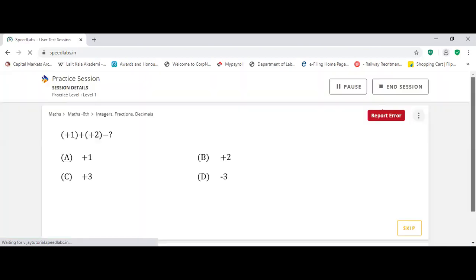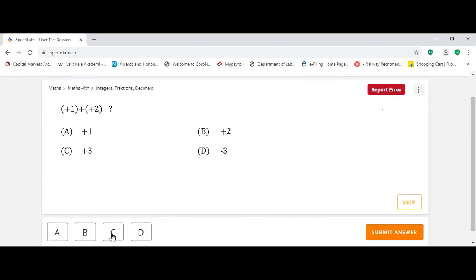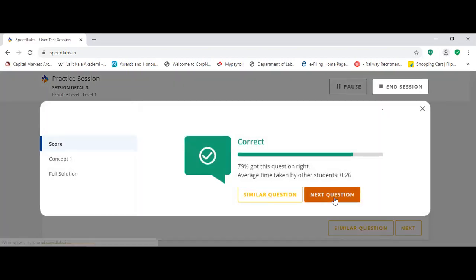Once you start the questions, you can see, +1 plus +2 becomes what? +3. So you have to just tick here, C option. Submit your answers. Once you submit the answer, whether it is wrong or right, they will tell it's correct only. Okay. Next question.